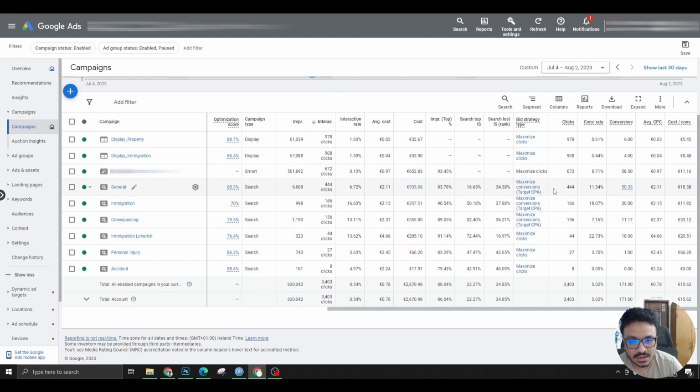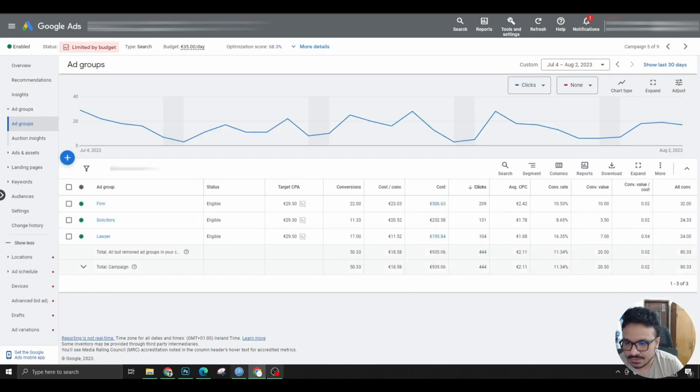The most important thing I want to discuss today is the bid strategy that we used. That's target CPA. So let's actually click on this campaign so we could look at some more details. You can see there are 3 ad groups that we created, and on a campaign level, the target CPA, which is an optional thing, you could choose not to give a target CPA, but we actually prefer giving it, so Google, the algorithm, can optimize according to that. So one more important thing, let's say for example the firm ad group has a target CPA of 29.50 euros.